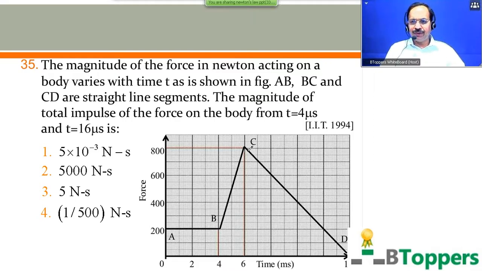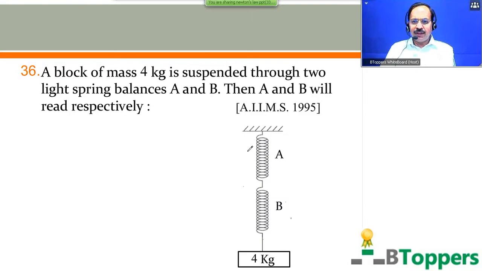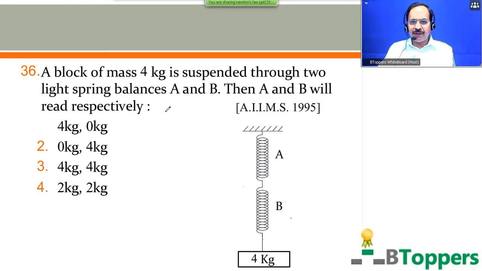In case you need more time to answer this question, you can pause and take your time. I'm going to show you the next question on screen. See question number 36. A block of mass 4 kg is suspended through two light spring balances A and B. Then A and B will read respectively. You are given 4 options.